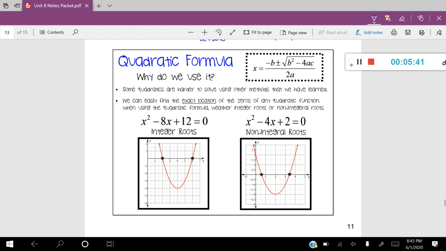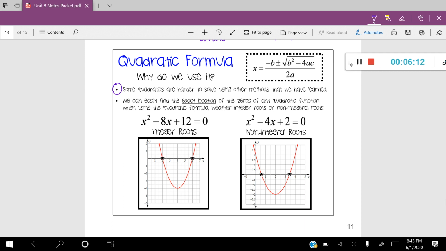But the other reason is because some quadratics are harder to solve using other methods that we've learned, such as completing the square or taking the square root of both sides or even factoring. Sometimes the numbers that you're given in your equation are just difficult to work with. So the quadratic formula is the formula that we go to because it's really easy to manipulate. So your go-to method should always be the quadratic formula.